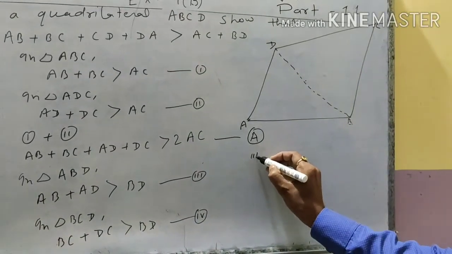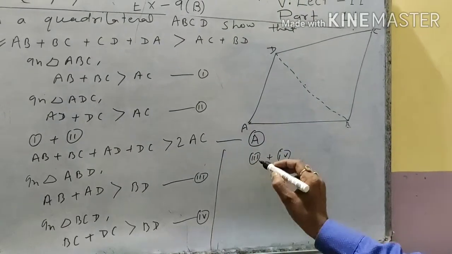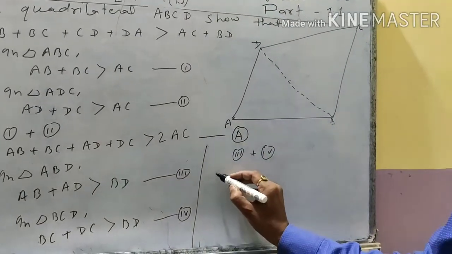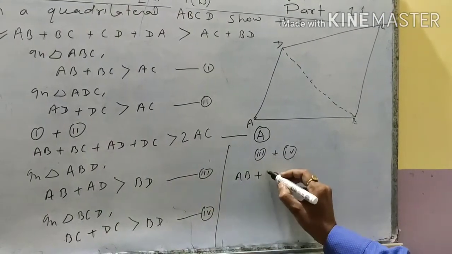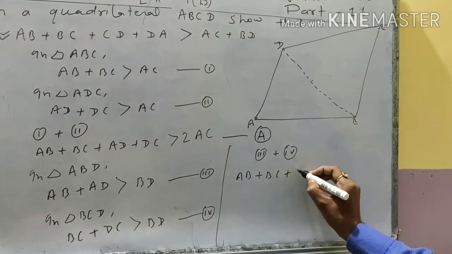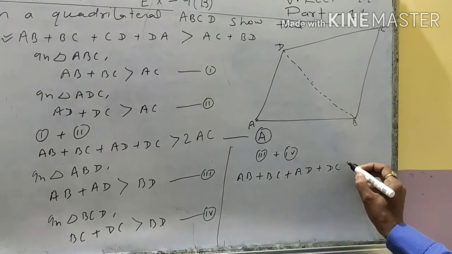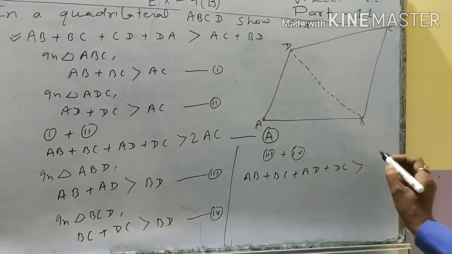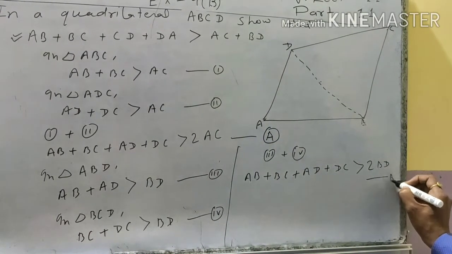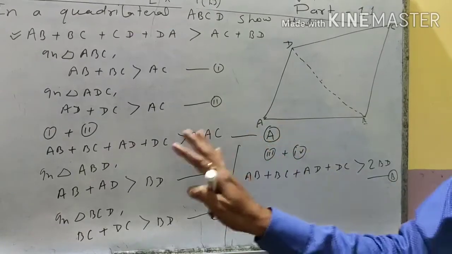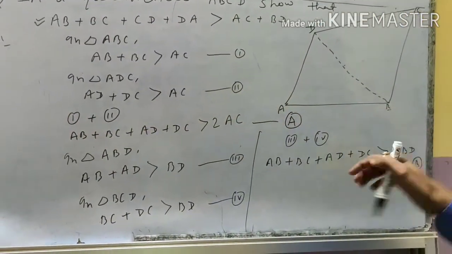Adding equation 3 plus equation 4, AB plus BC plus AD plus DC is greater than 2 times BD. This is equation B. So here, student, we have two main equations, equation A and equation B.